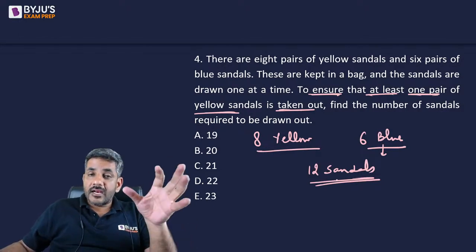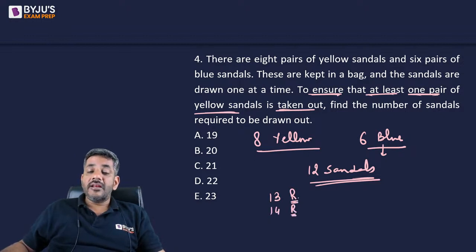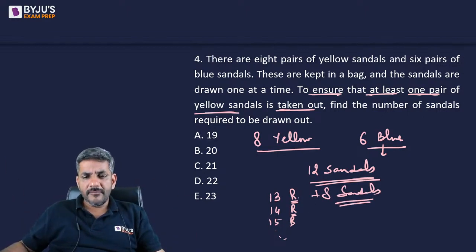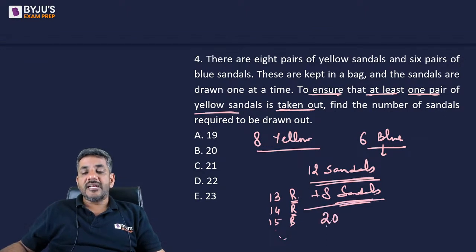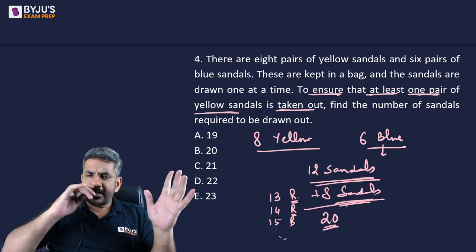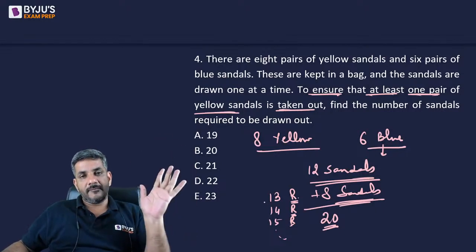But there are 8 pairs of yellow sandals. There is a possibility the 13th one that comes as yellow might be of the right foot. The 14th also might be of the right foot. 15th also might be of the right foot. So what is happening now? The next 8 sandals, they all are of the same foot. So still a pair has not been formed. So even after taking out 20 sandals, I cannot say a pair has been formed because there is a possibility. The worst scenario is I got all blue sandals and 8 sandals of the same fit.